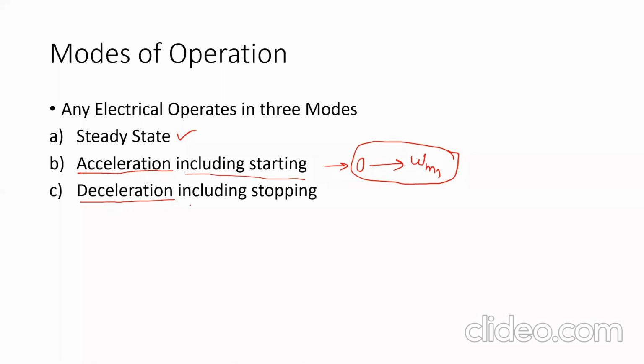Similarly, deceleration including stopping. Okay, suppose the machine is running with a speed omega m, and now we want to stop the machine. Okay, means what? We have to make the speed equal to 0, that is we have to reduce the speed. Stopping is the case of deceleration. So they have stated deceleration including stopping.